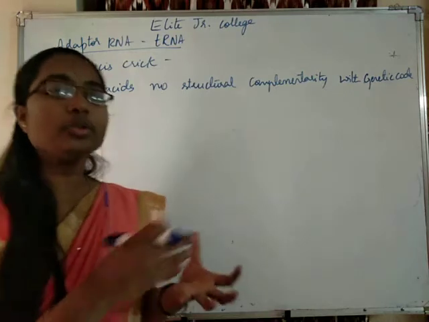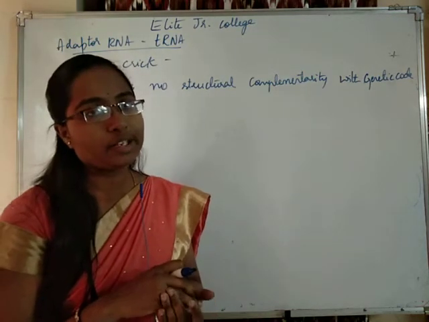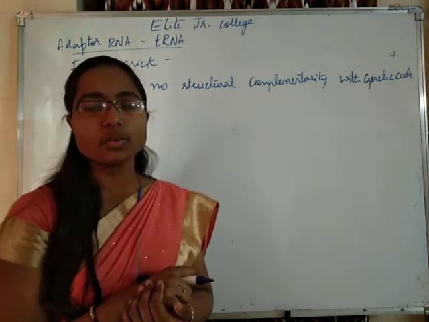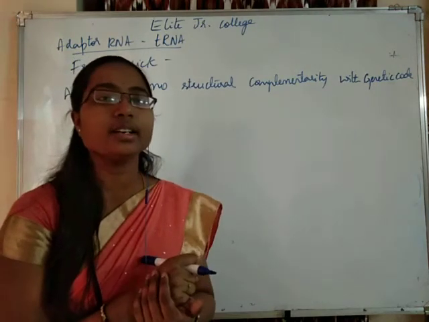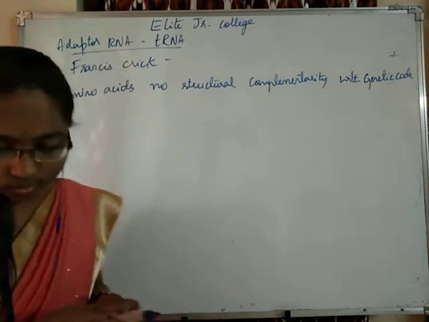So then how can the amino acids be added to the polypeptide chains? This was a very big question. What is adding these amino acids to the polypeptide chains?